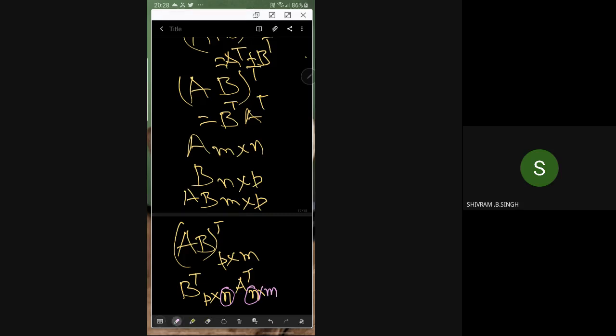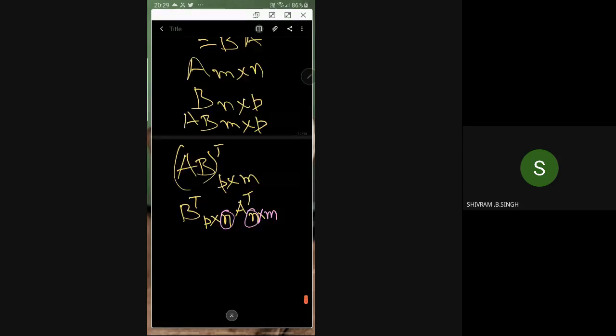Now if you multiply a P by N matrix with an N by M matrix, you will get a P by M matrix. So B transpose into A transpose is P by M.